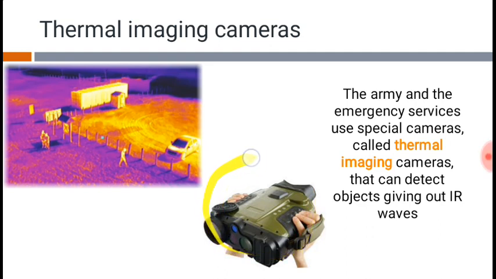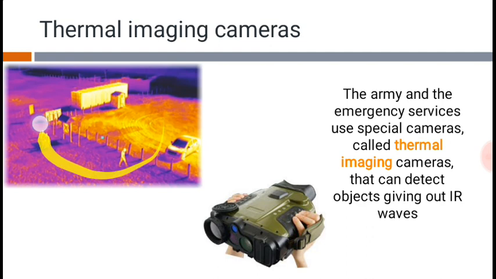That is, through this camera, a military person can visualize, can see living beings like people and animals, even though the place is dark. How? Because we human beings, or any other animal, emit heat from our body. This heat which emits out of the body is in the form of thermal radiation, that is IR radiation. So this camera receives, that is, it absorbs, that is, it visualizes this radiation which comes out of the human body.